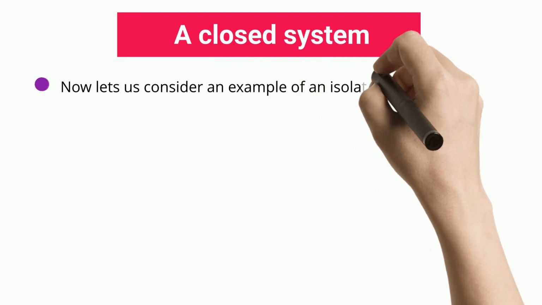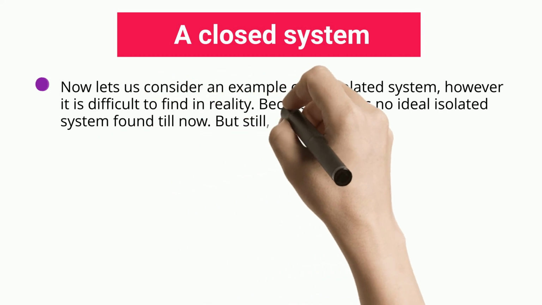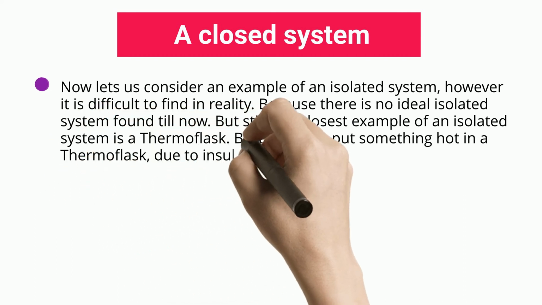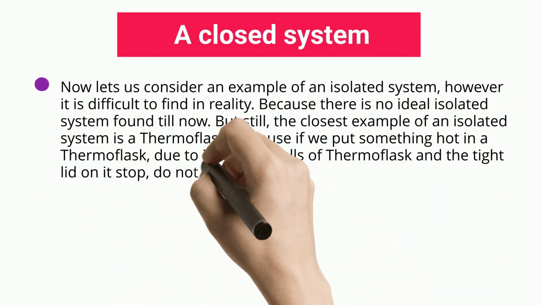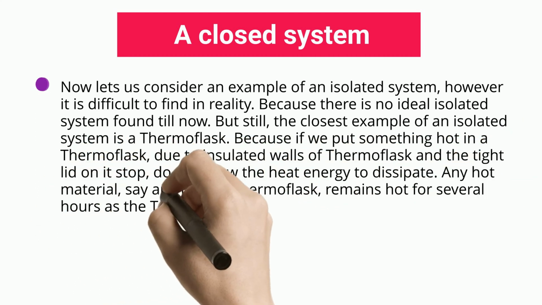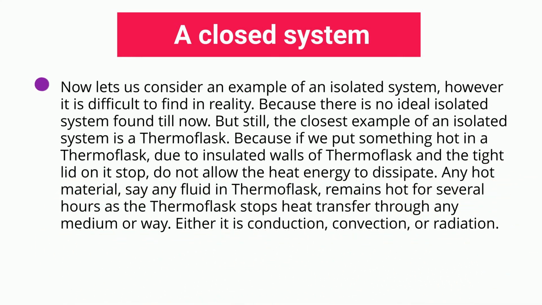Now let us consider an example of an isolated system, although it is difficult to find in reality, because no ideal isolated system has been found till now. But still, the closest example of an isolated system is a thermoflask. If we put something hot in a thermoflask, the insulated walls and the tight lid on top do not allow the heat energy to dissipate. Any hot material, say a fluid in a thermoflask, remains hot for several hours as the thermoflask stops heat transfer through any medium, either conduction, convection, or radiation.